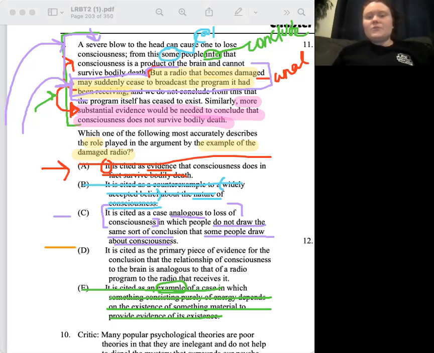Sometimes we can get to our answer choices just by knowing why the other ones are wrong. So it says it is cited as the primary. Once again, I'm cautious. Primary piece of evidence for the conclusion that the relationship of consciousness to the brain is analogous to that of a radio program to the radio that receives it. Is this our conclusion?